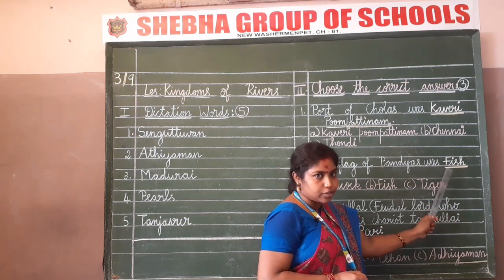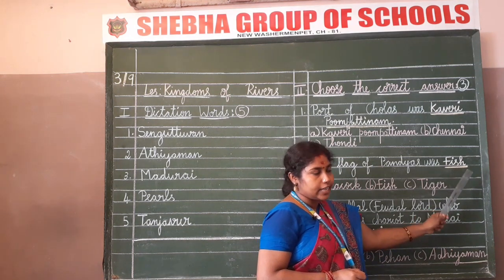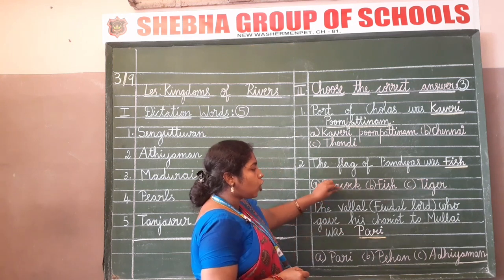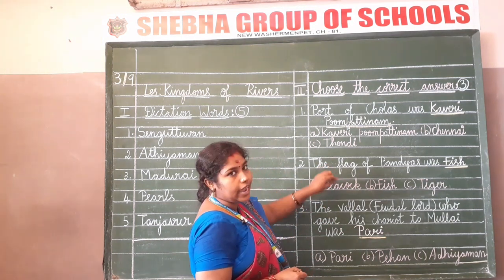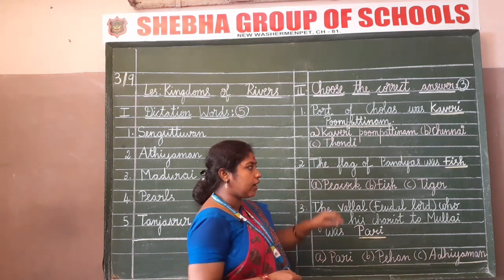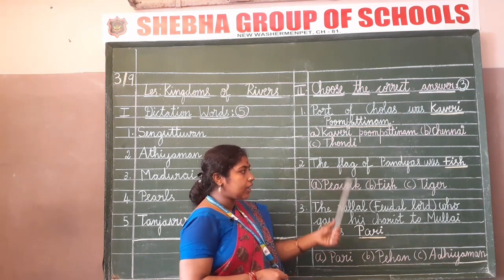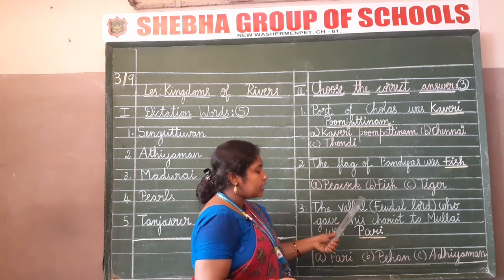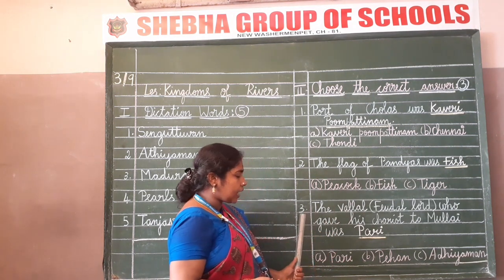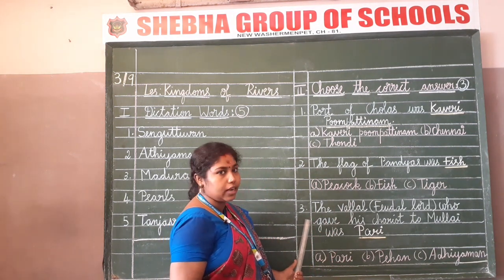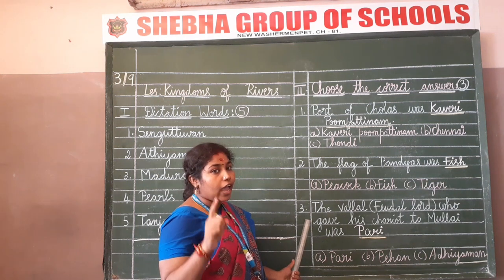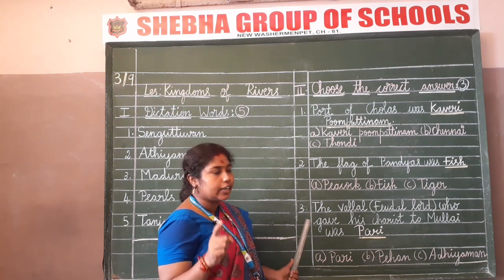The flag of Pandyas was fish. F-I-S-H, fish. You can write the options on the next line itself. You should not leave a space there. Clear? Now, after writing the second one, leave one space. Start writing the serial number 3 in the margin. And mind, your handwriting should be neat and clear.